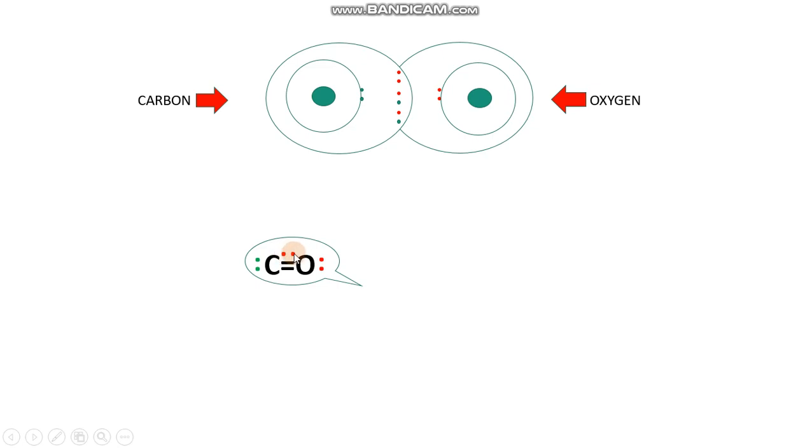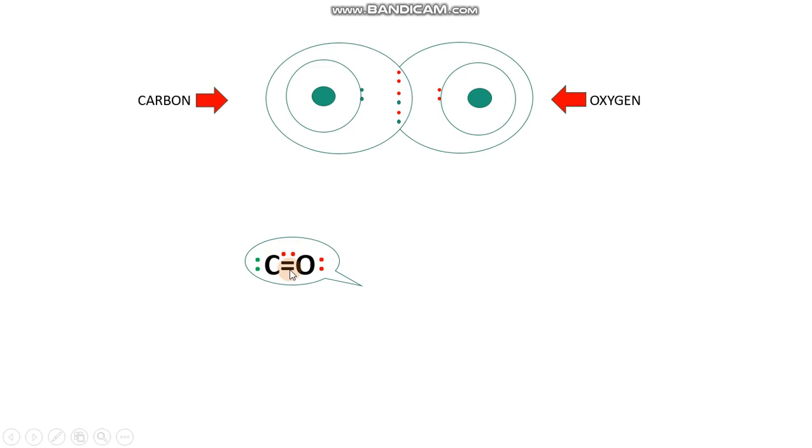So keep in mind that the arrowhead is toward carbon, which means that electron density has been shifted from oxygen toward carbon. So clearly the bond between carbon and oxygen in carbon monoxide is triple, and in this triple bond there are three different bonds.